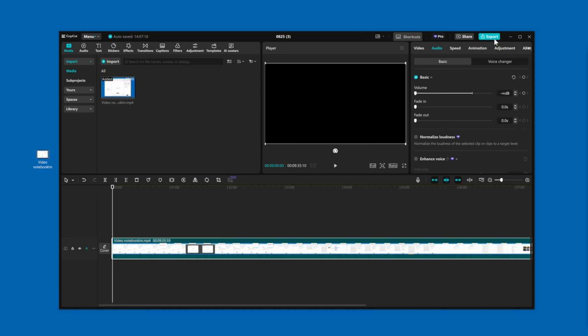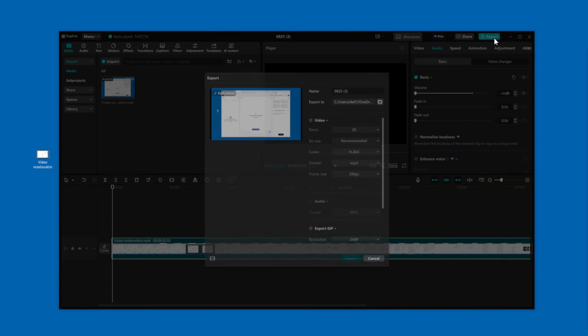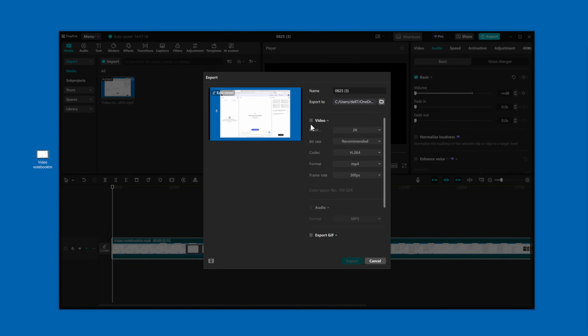Then I'm going to click Export. Here I'm going to click Video, but no audio. And I'm going to click Export. Then it will create a new version of the video with no sound.